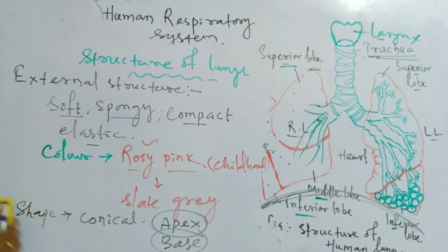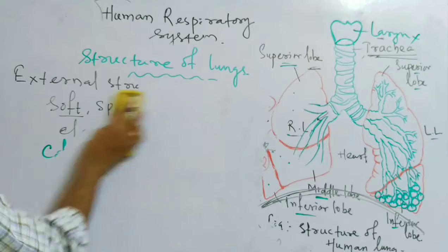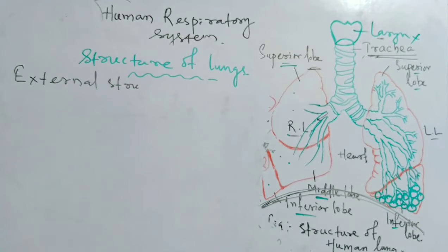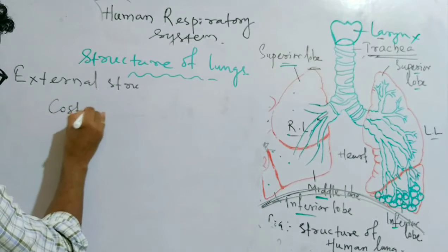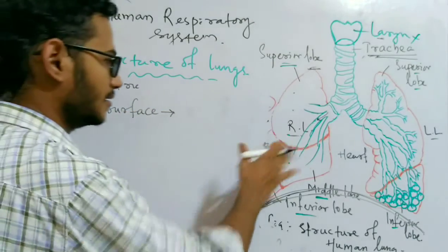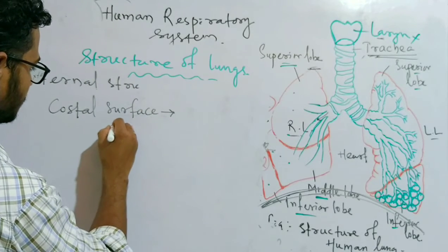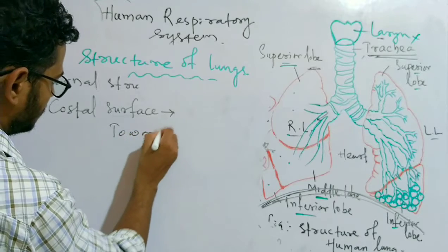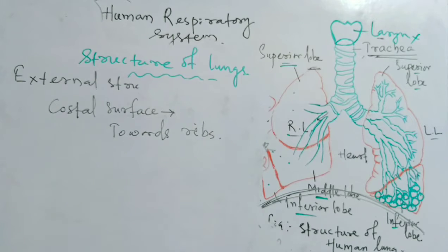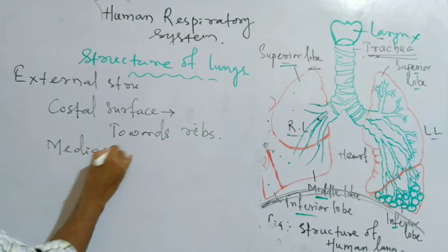The surface lying close to the ribs is the costal surface. Let me erase this. The part of the surface of the lung facing towards the ribs is known as the costal surface, and the inner surface faces towards the mediastinum.